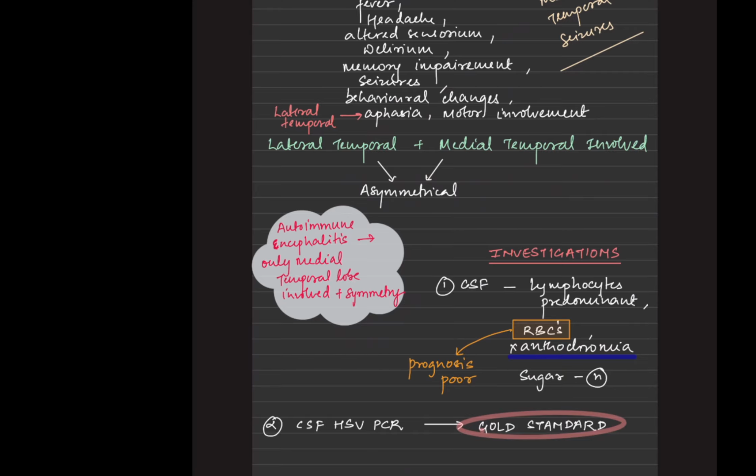Now when we come to the investigations, what investigation do you have to perform? First is the CSF, like we have seen in meningitis. Lymphocytes would be predominant, RBCs would be there, there could be xanthochromia, and sugar can be normal. In viral infections we have seen that the sugars are normal. PCR can be done if we are suspecting HSV. In our institute we use BioFire, so that we are aware of all the pathogenic organisms.